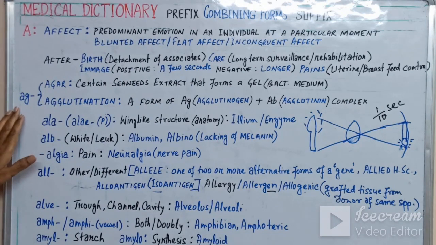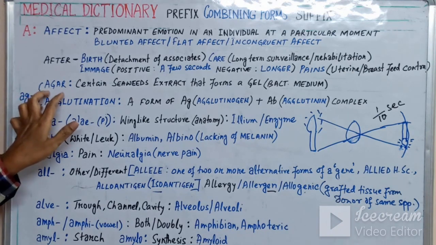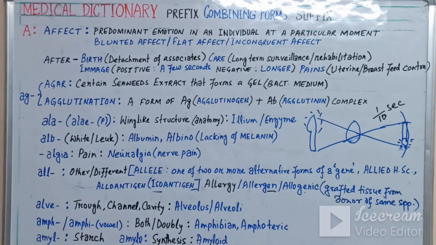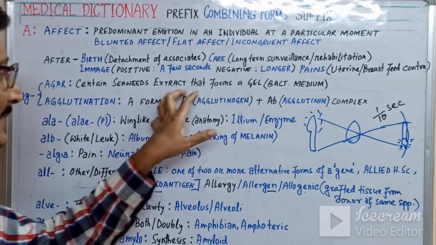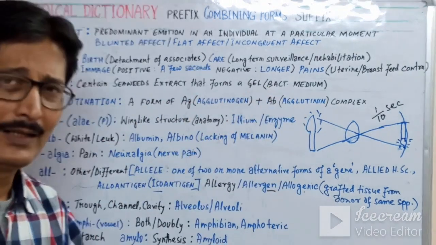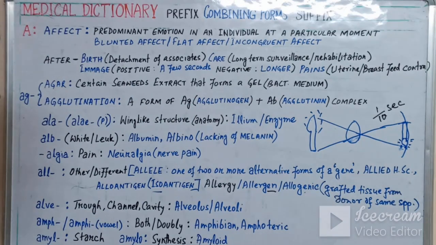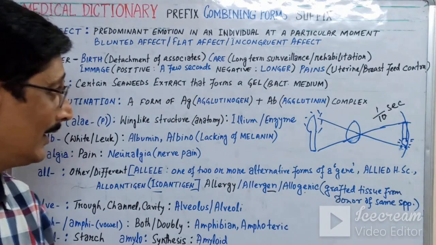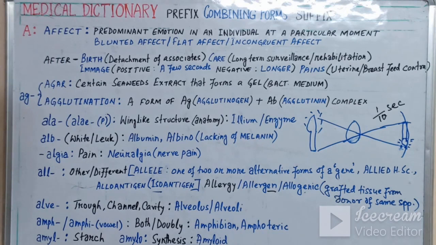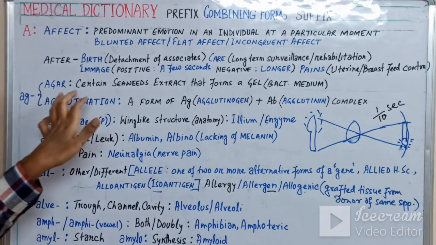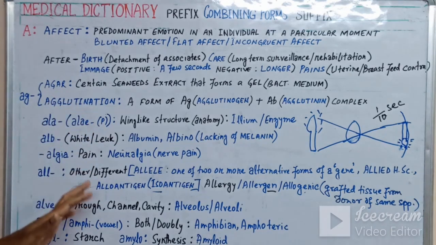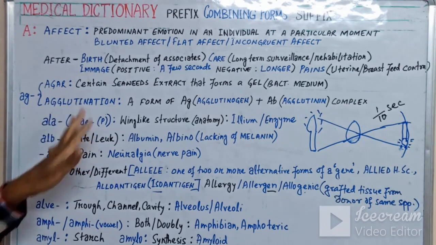Now the next word is ag-, again a prefix. With that prefix there are two words, the first is agar. Agar is a certain seaweed extract that forms a gel, especially used by medical lab technology students in their bacteriological lab, such as nutrient agar or MacConkey agar.